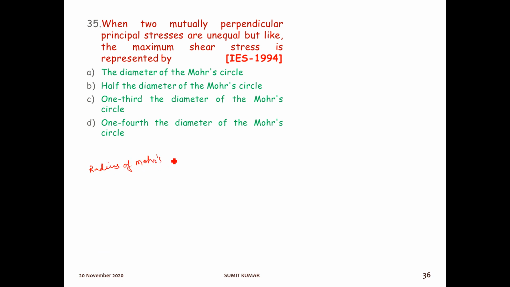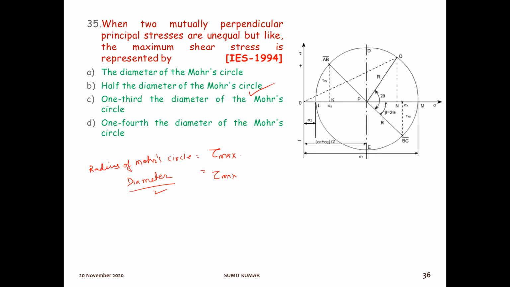The radius is the diameter by 2, half of the diameter. So we can write it as half the diameter of the Mohr circle. Option number B.